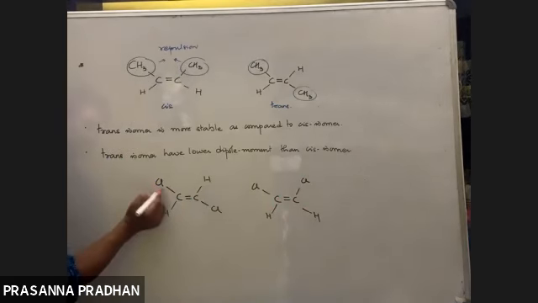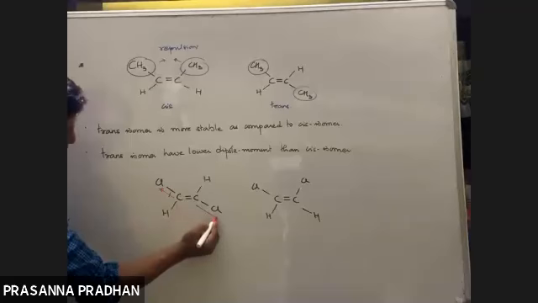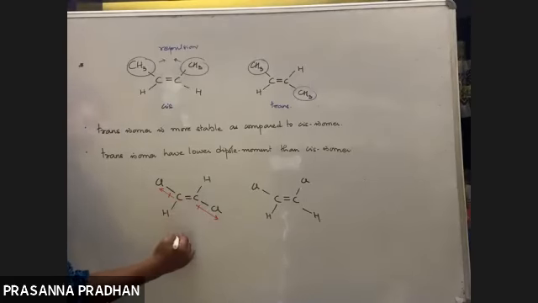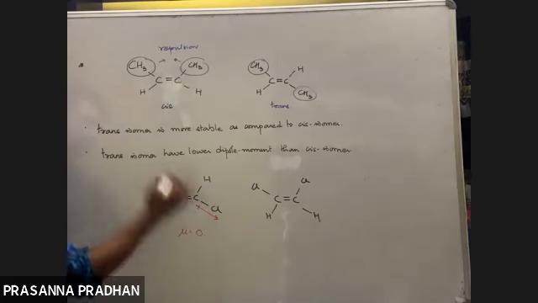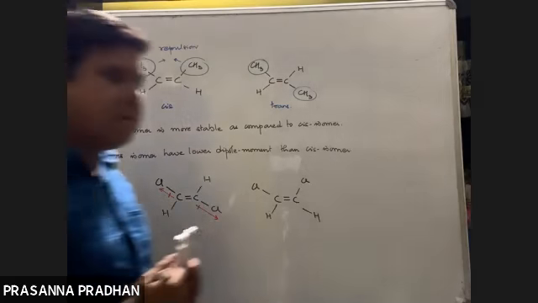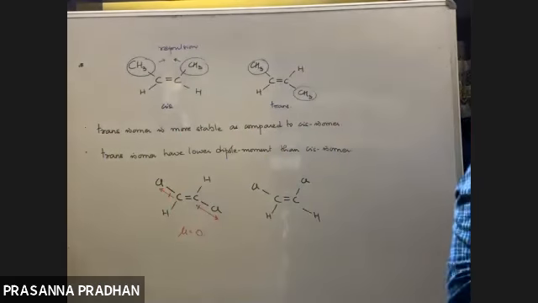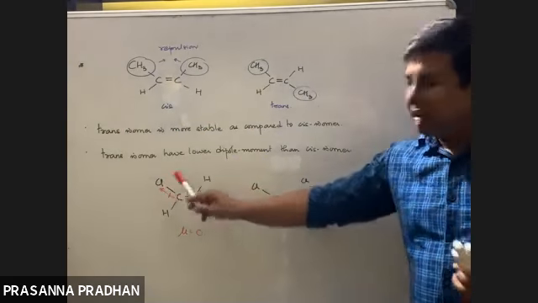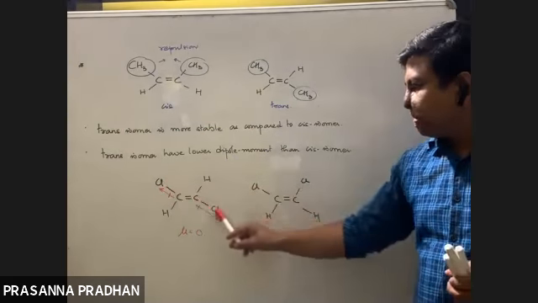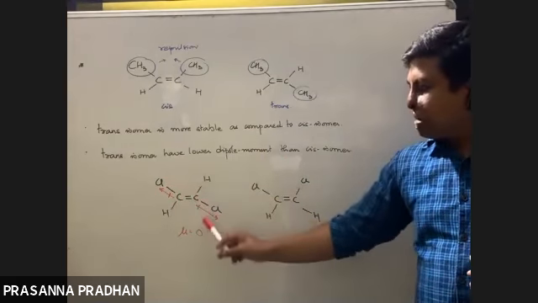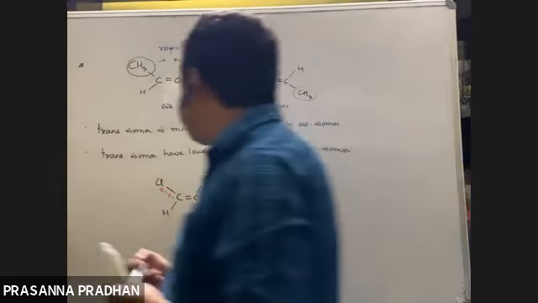So the dipole moment due to this C-Cl bond will be towards chlorine. Here it will be towards chlorine. So the two dipoles are of equal magnitude but opposite in direction. They will cancel out each other. Net dipole moment here will be zero. Dipole moment is a vector quantity, it has magnitude as well as direction. So here the two dipoles are of equal magnitude because both are due to the C-Cl bond but opposite in direction. So being a vector quantity, they cancel out each other. So for trans, the dipole moment is zero.